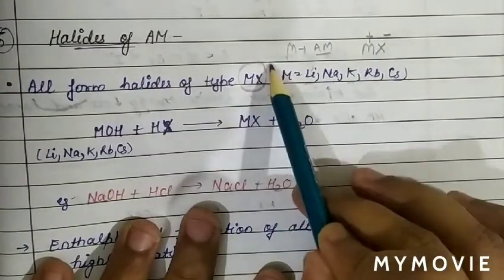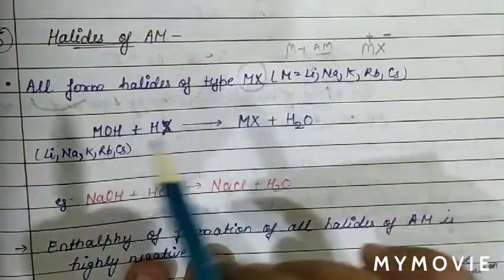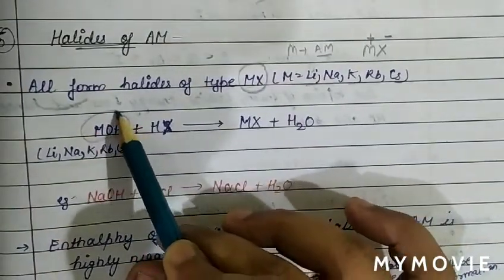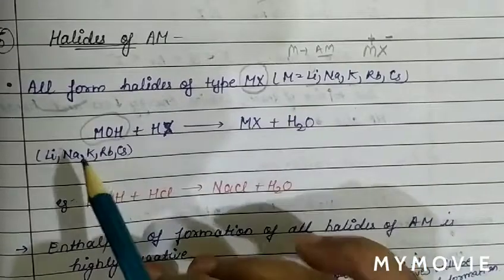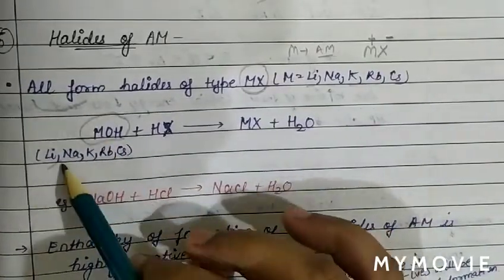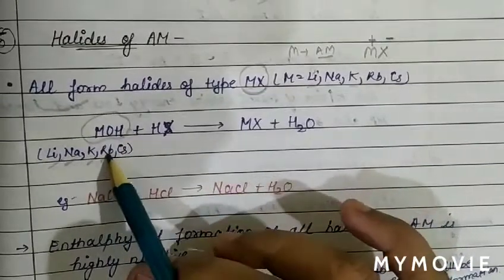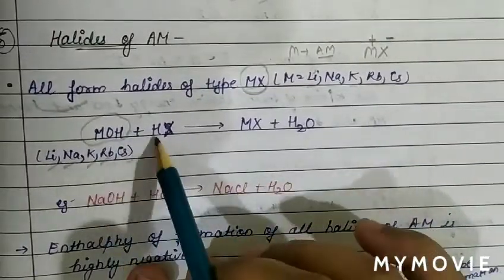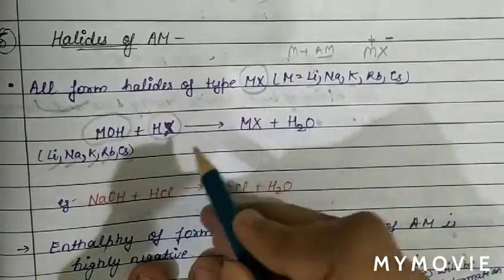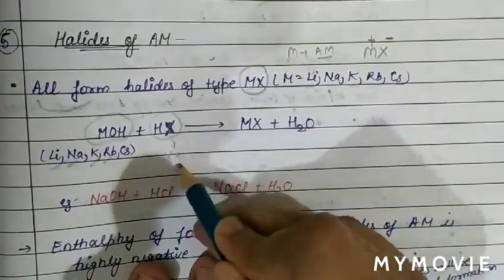See the preparation of this metal halide. When an alkali metal hydroxide, where the metal can be lithium, sodium, potassium, rubidium or cesium, reacts with hydrogen halide. This compound is basically hydrogen halide.